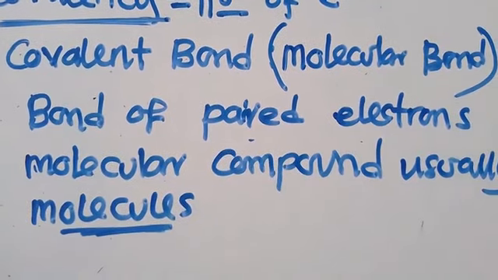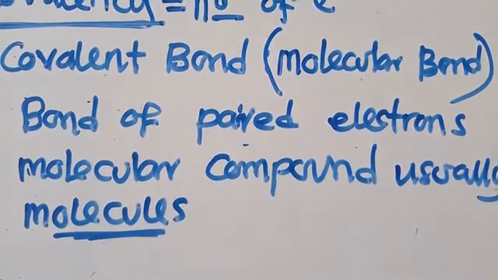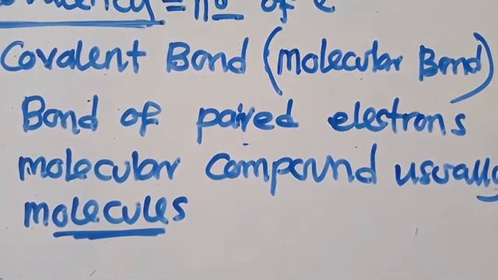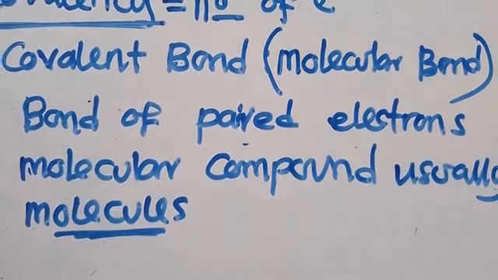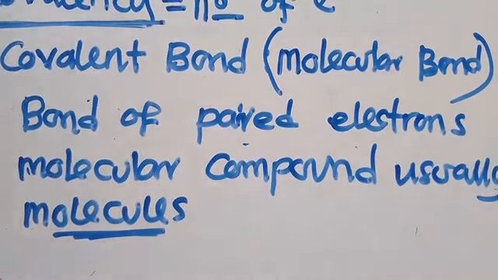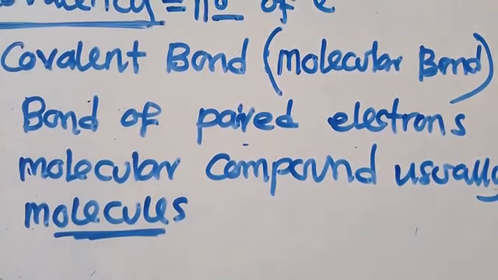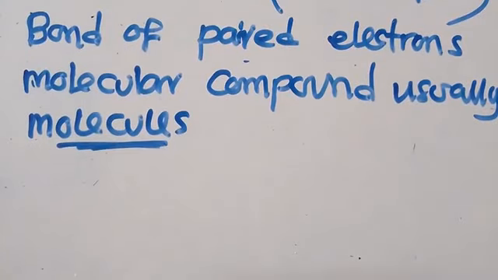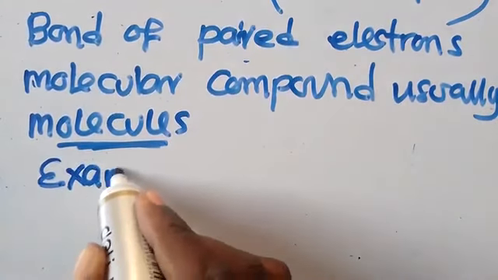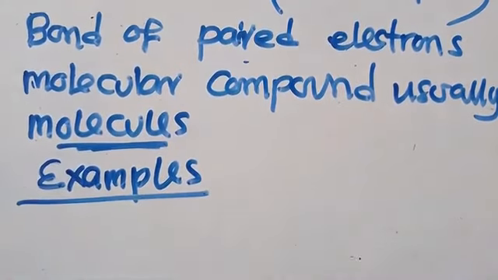Molecules are groups of atoms that exist independently, they are in a free state. This is what you need to understand each time we are talking about molecular compounds. Each time you are talking about covalent bonding, you need to understand examples of these compounds. So what are some of the examples that we need to consider?